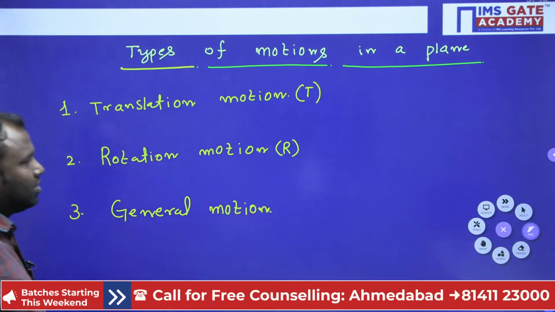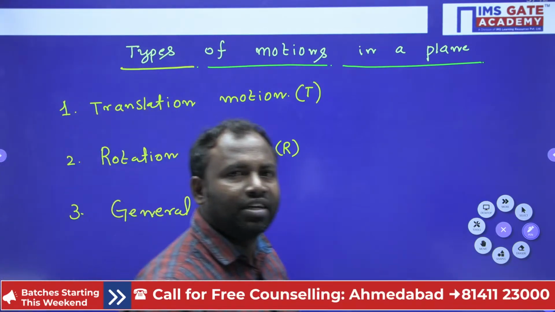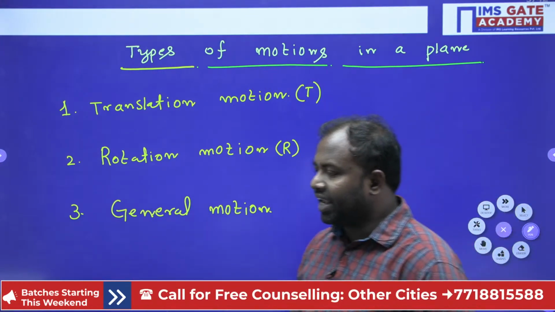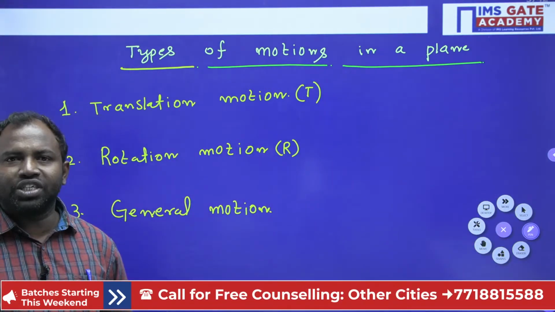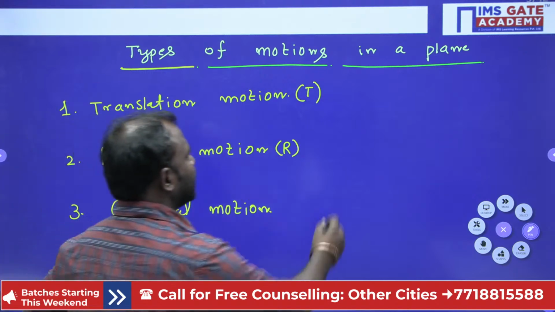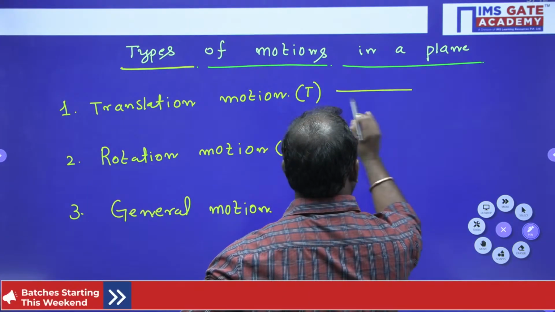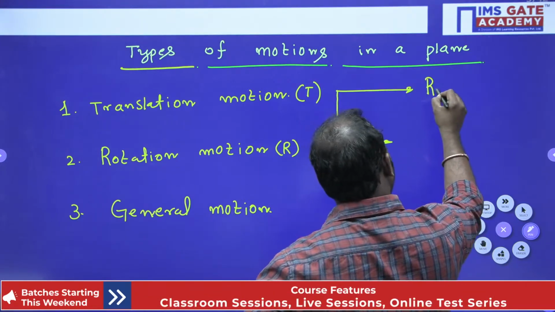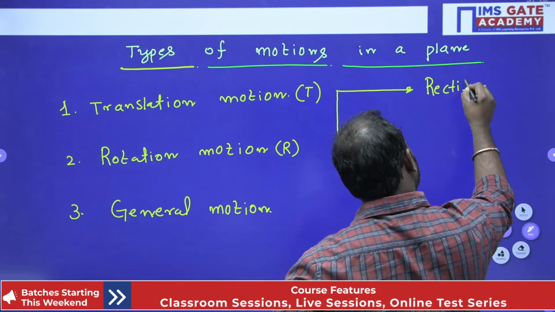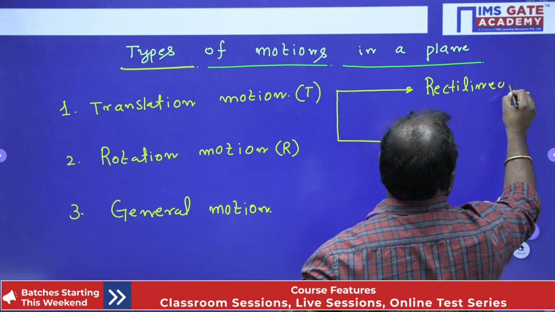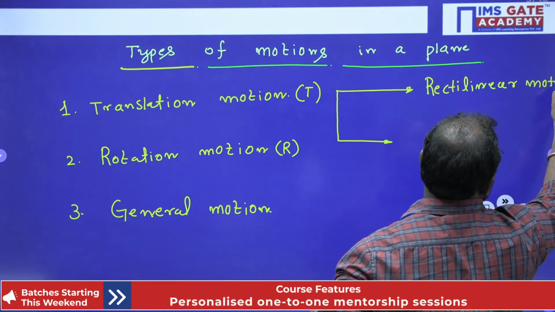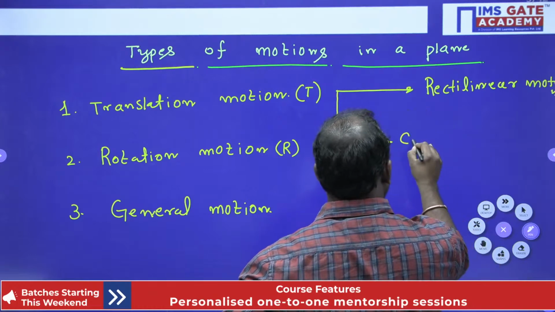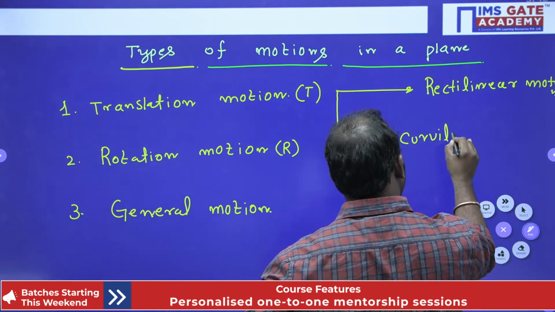In translation again we have two types: rectilinear motion and curvilinear motion.